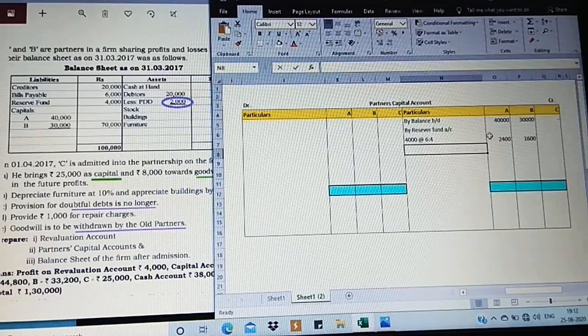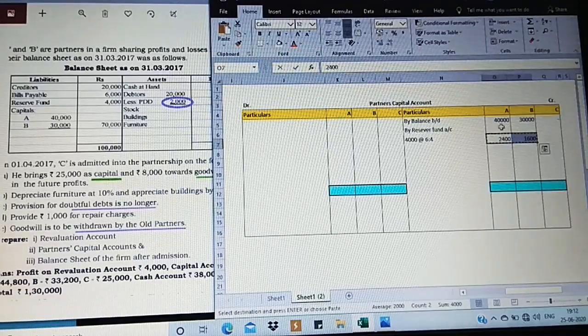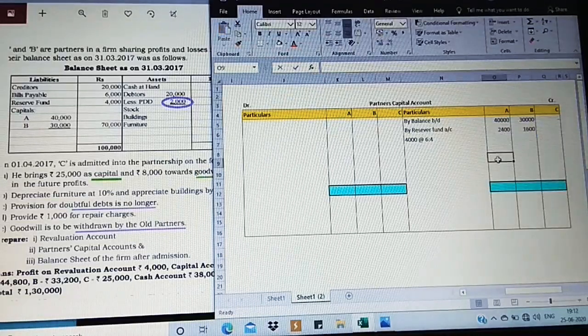So reserve fund is almost completed. Let me take it from the concerned step. Reserve fund is 2,400 for A and 1,600 for B. Now we have completed capital and reserve fund. The other part is profit and loss account.